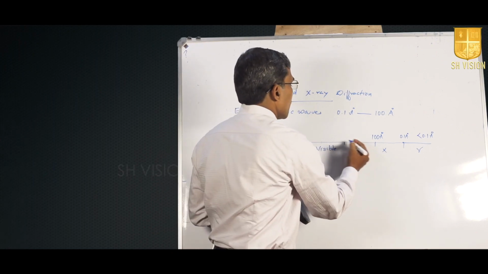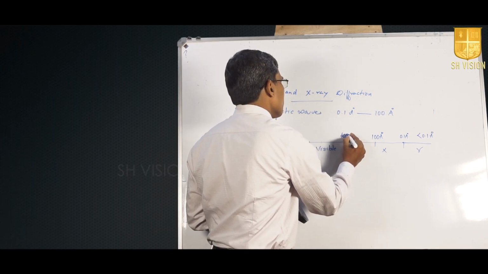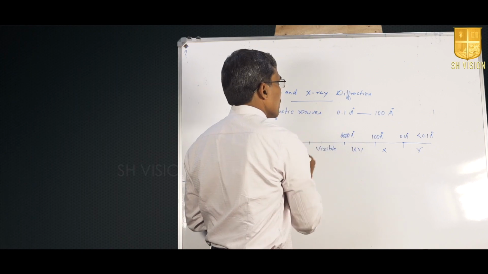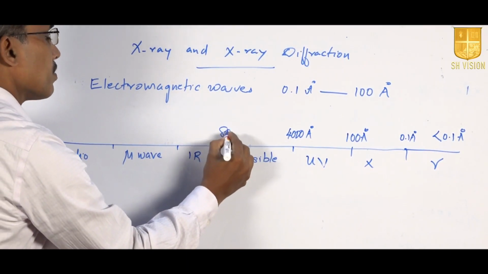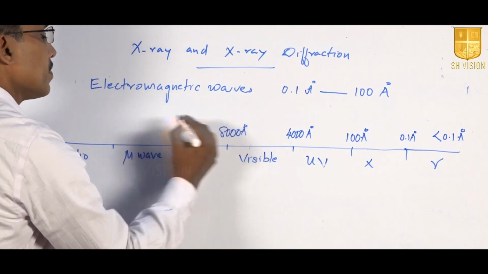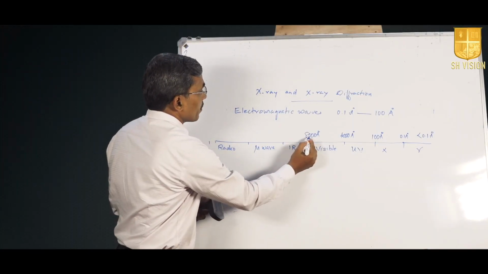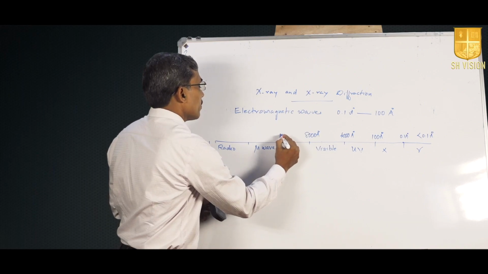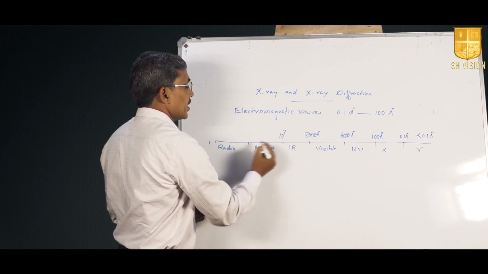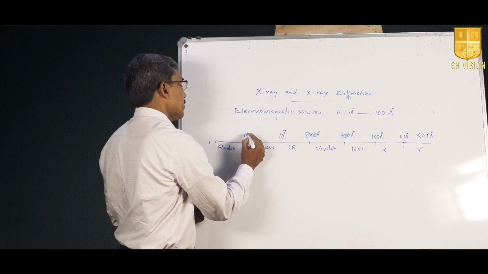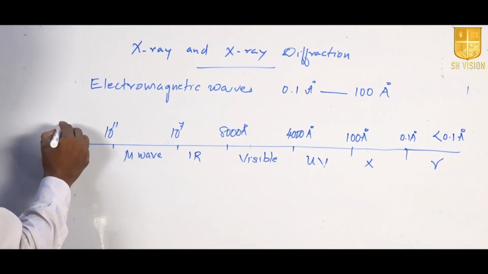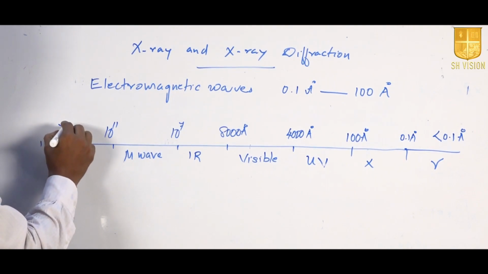For UV rays it is 100 to 4000 angstrom, and for visible radiation it is 4000 to 8000 angstrom. Infrared is from 8000 to 10 to the power 7 angstrom, microwave is 10 to the power 7 to 10 to the power 11, and radio is more than 10 to the power 11.